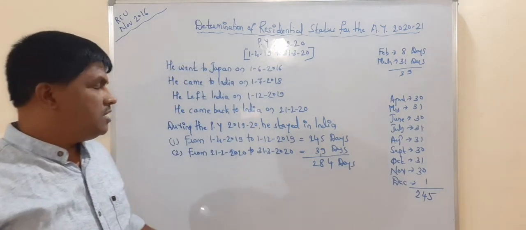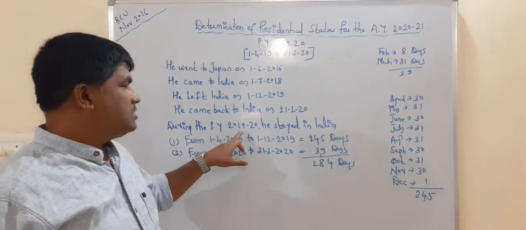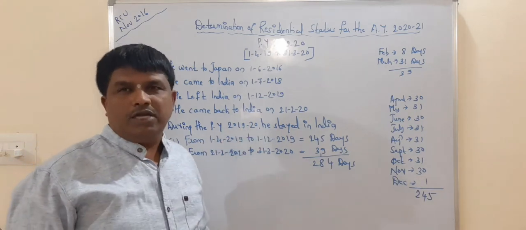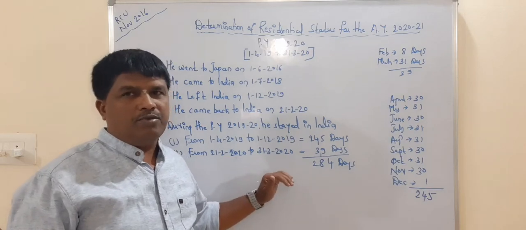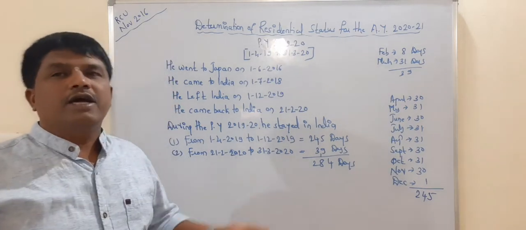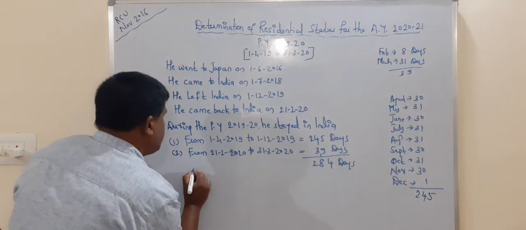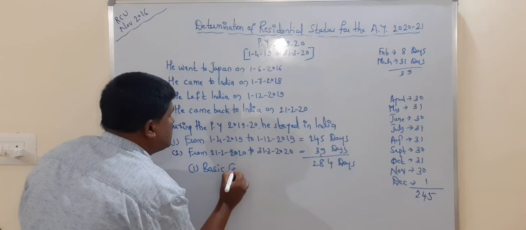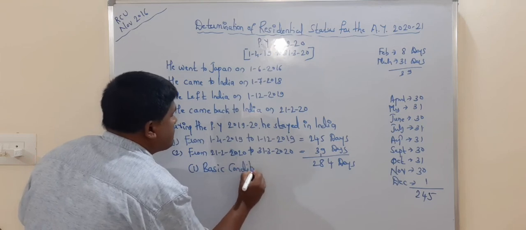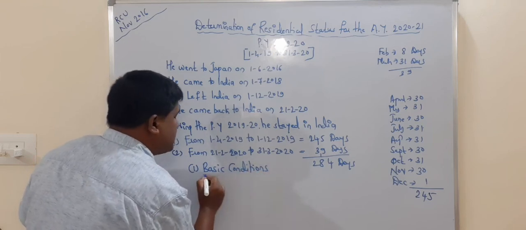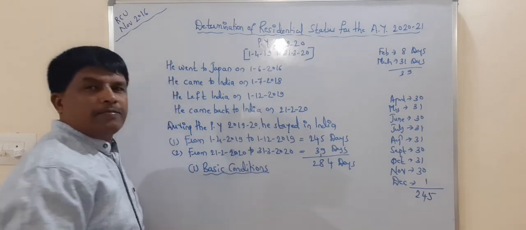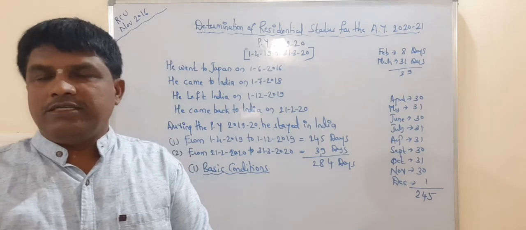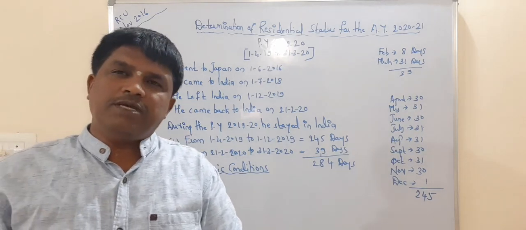284 days. It means during the previous year 2019-2020, for how many days he stayed in India? 284 days. It is the very important one, you must remember. So then we go through the conditions. First, basic conditions. So first of all we go through the first basic condition. What is the condition in the first basic condition?